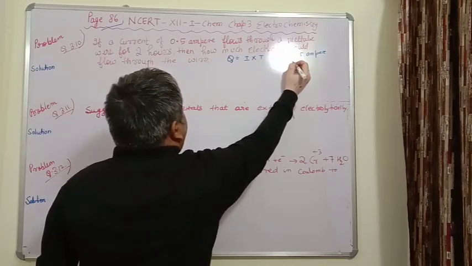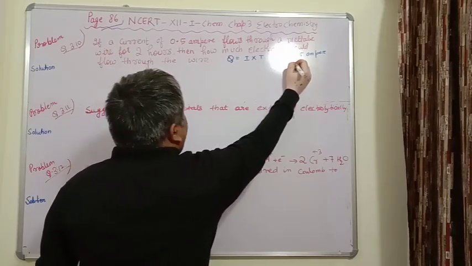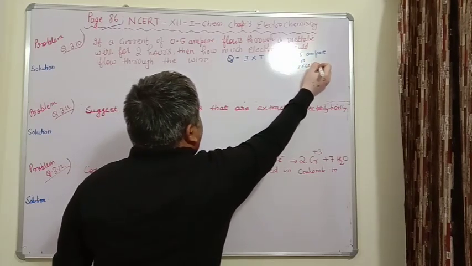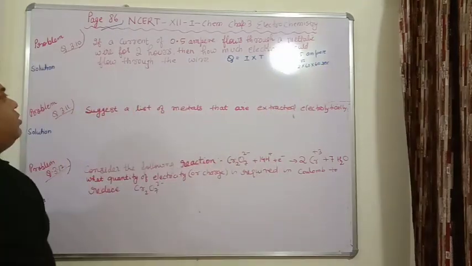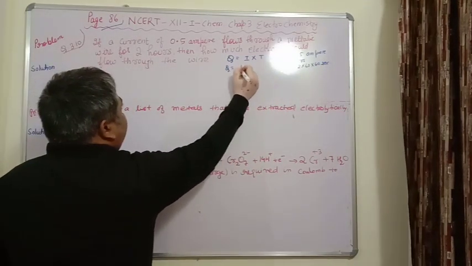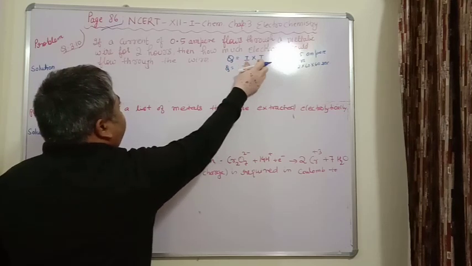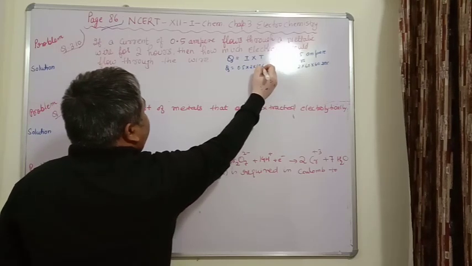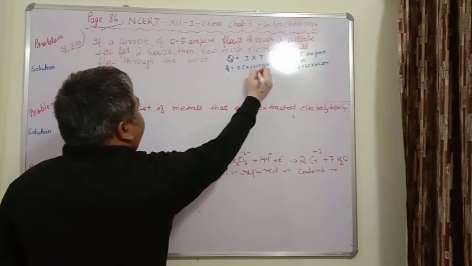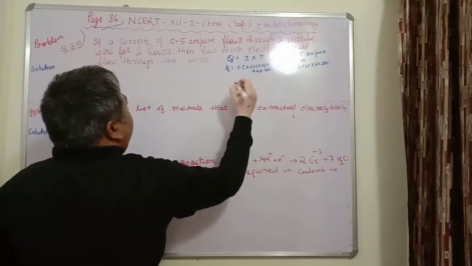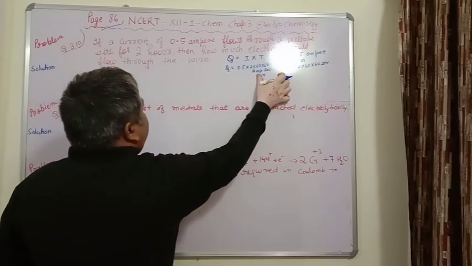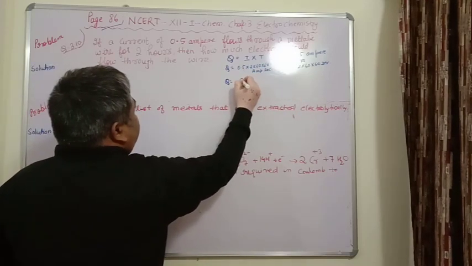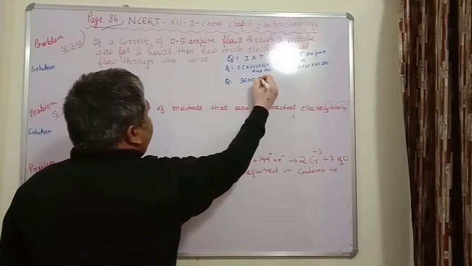and time is equal to 2 hours. That means 2 into 60 into 60 seconds. So if you multiply I with T, this value will become 0.5 into 2 into 60 into 60. This will be ampere second, and the same can be written as coulomb. So 0.5 into 2 is equal to 1, and this becomes Q equal to 3600 coulomb.